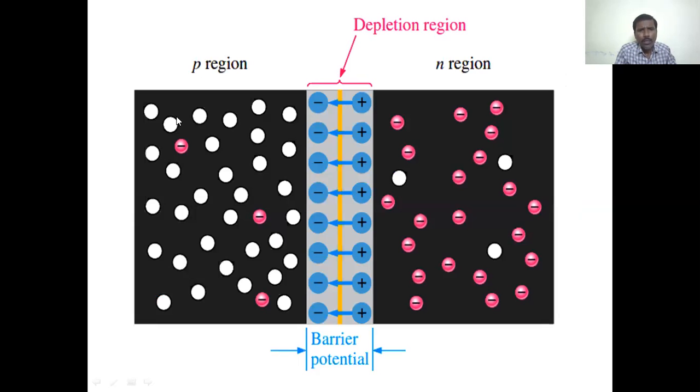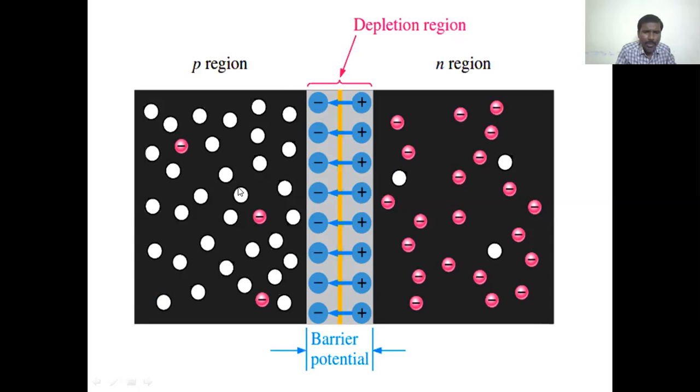So let us see this diagram. That is the P region, and this is the N region. In the N region, majority charge carriers are electrons and minority charge carriers are holes.